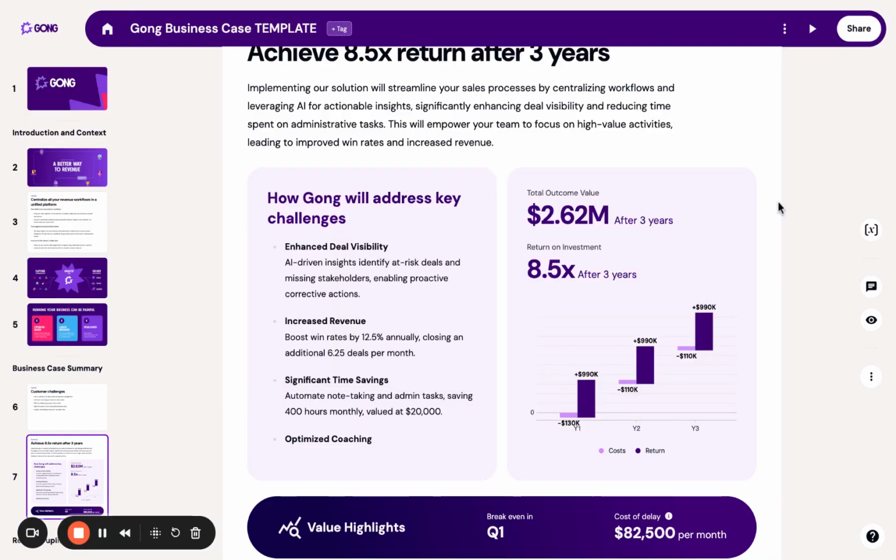Again, I want to emphasize that this analysis is based off publicly available information about Gong, and what we explored is a value hypothesis showing what the Gong business case might look like on Simbi.